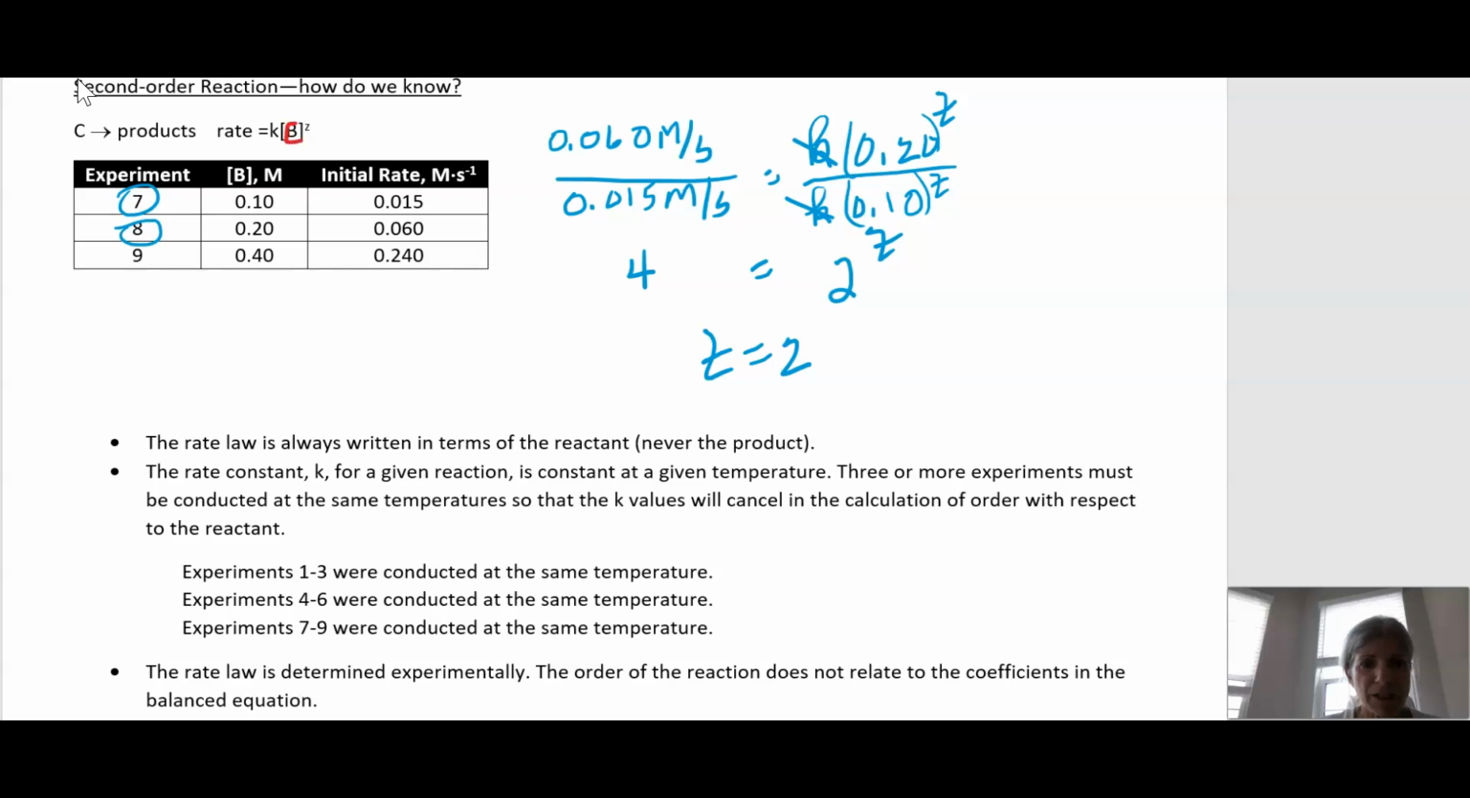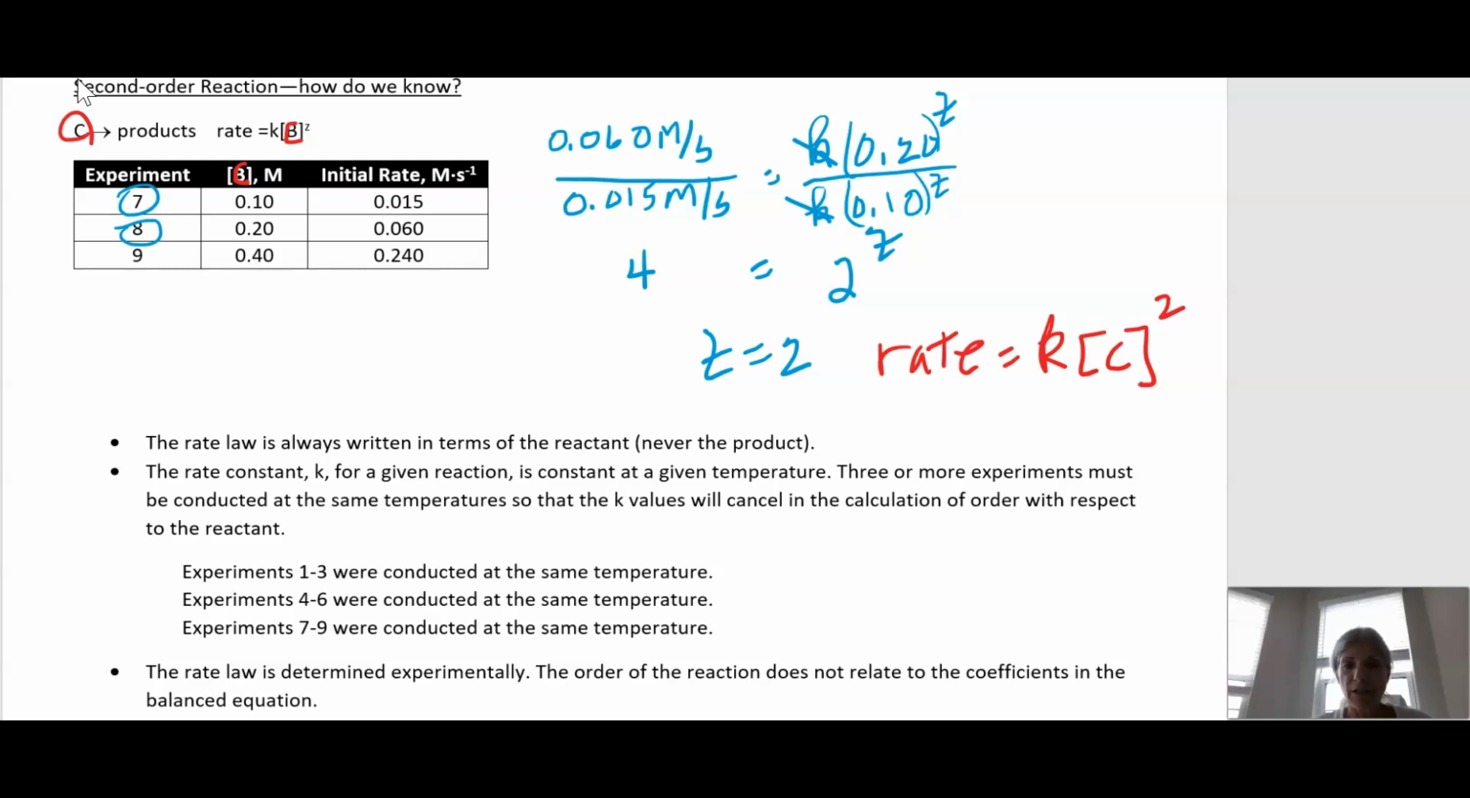This should be C, and this is C, because our reactant is C. So the rate law is, notice we write C in square brackets, that means concentration, and this is our rate law. For the rate law, we do not have to find the value for K. The rate law is always written in terms of the reactant, never product.